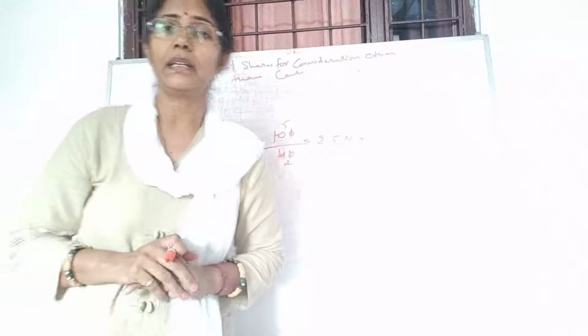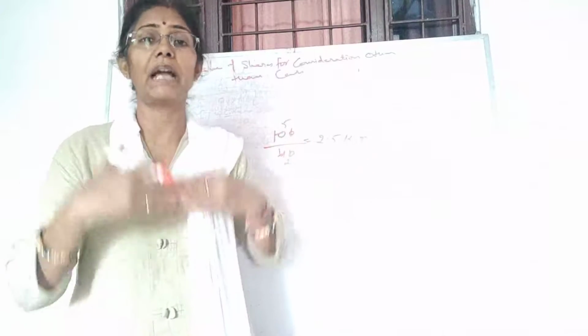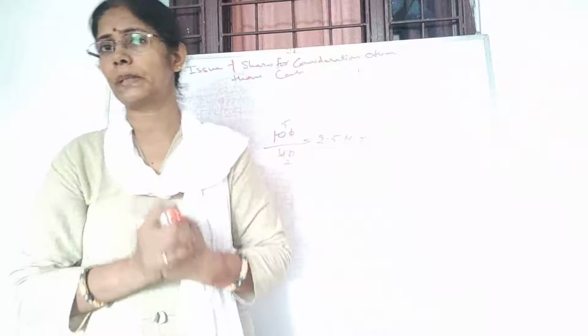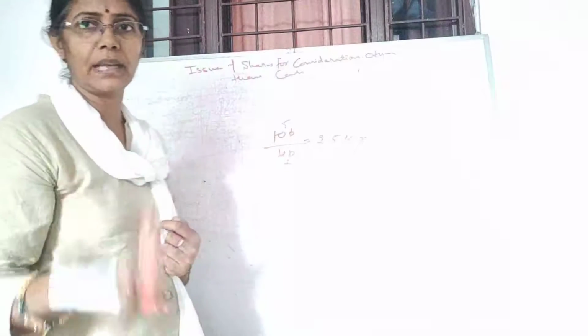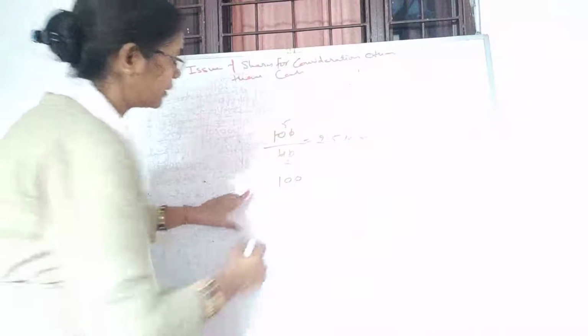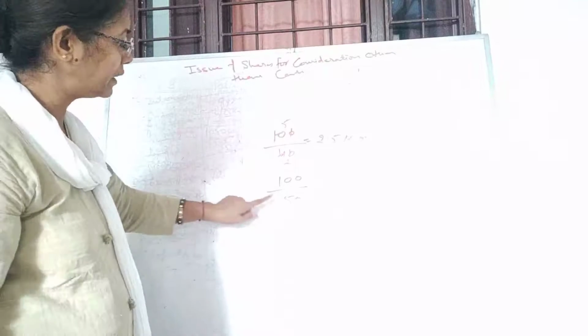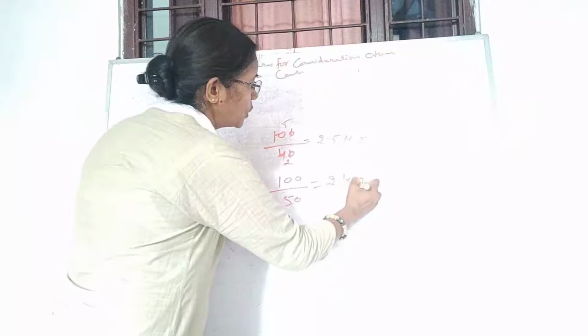Now if I say these apples are of premium quality and the rates have increased, and the rate of apple is 50 rupees per kg, then tell me what quantity you are going to buy with 100 rupees. The method is same, 100 divided by 50, so the quantity is 2 kg only.